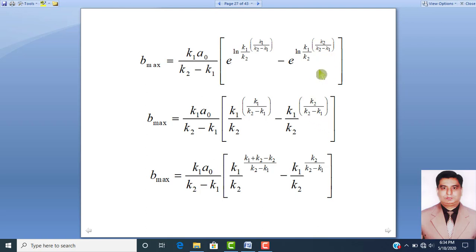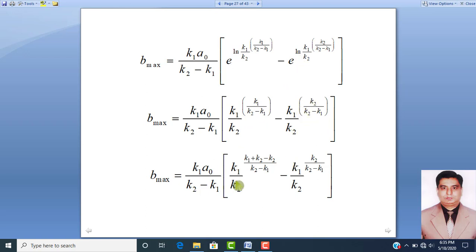If you see this side of the equation, this log natural will cancel out with this exponential base. So Bmax is equal to K1 A naught over K2 minus K1 into K1 over K2 raised to power K1 over K2 minus K1, minus K1 over K2 raised to power K2 over K2 minus K1.